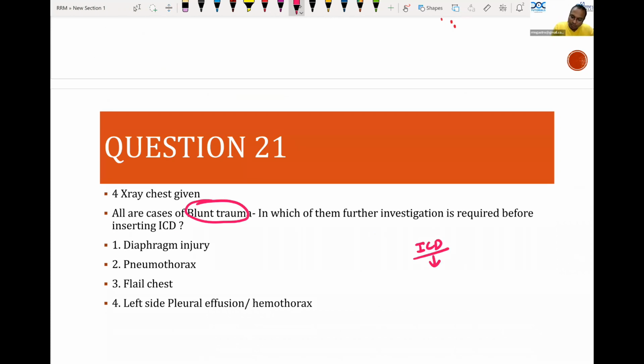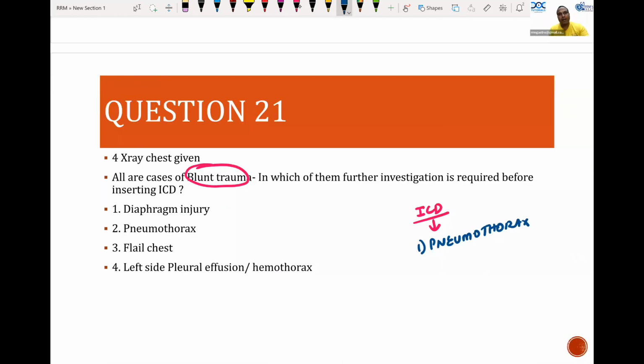It is done for pneumothorax. Whether it is a tension or open or suction, any type of pneumothorax, ICD is done. Hemothorax, when there is a bleeding into the thoracic cavity, I should put an ICD. When there is a pleural effusion, I should put an intercostal drainage tube.